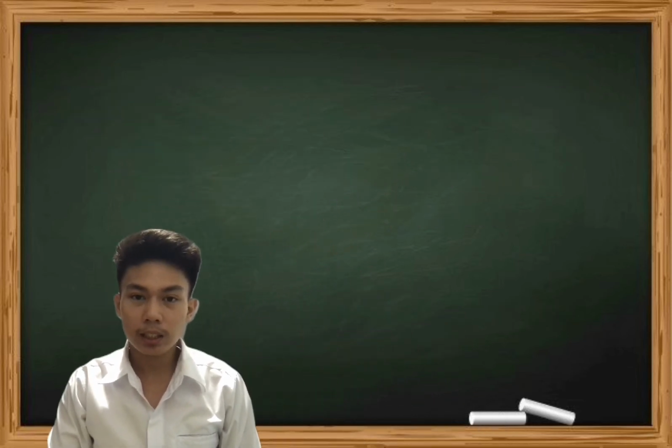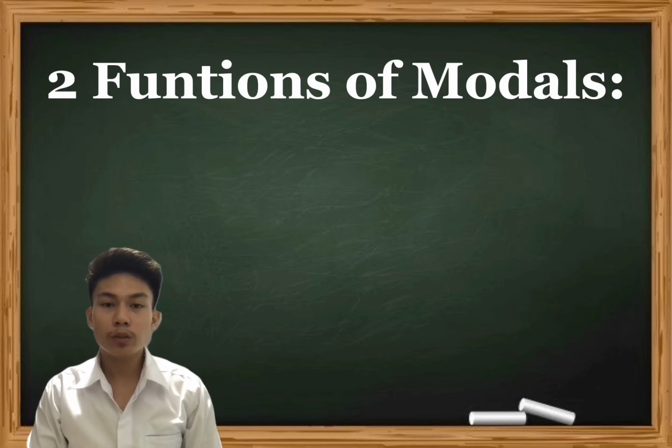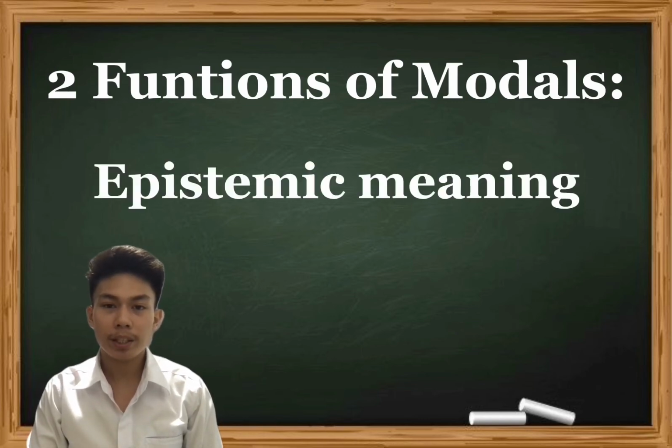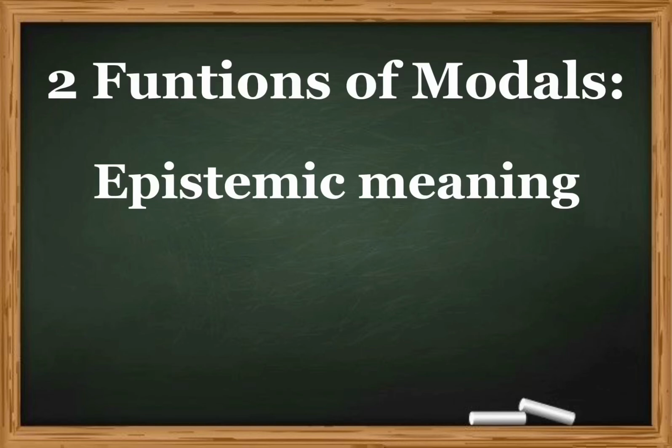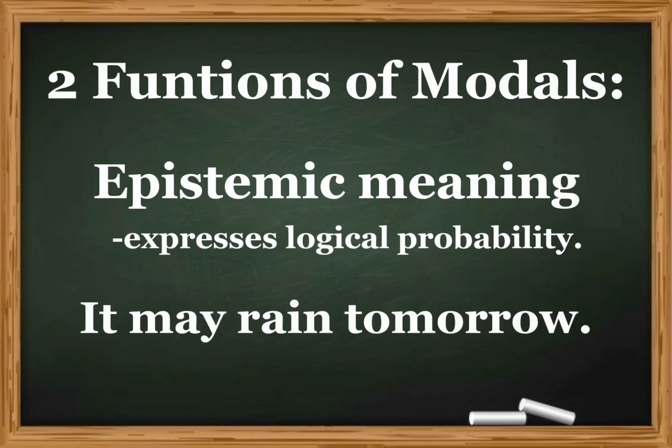Next that we will discuss are the two functions of modals. The first function of modals is the epistemic meaning. Epistemic meaning expresses logical probability. For example, it may rain tomorrow. In this sentence, the modal verb may expresses a degree of logical probability that is weak rather than strong.